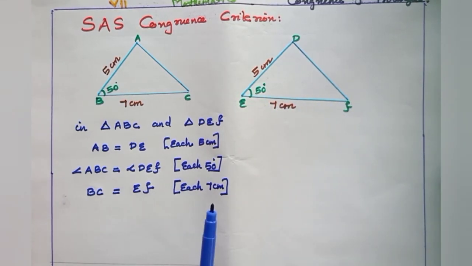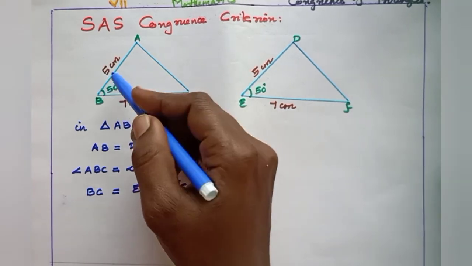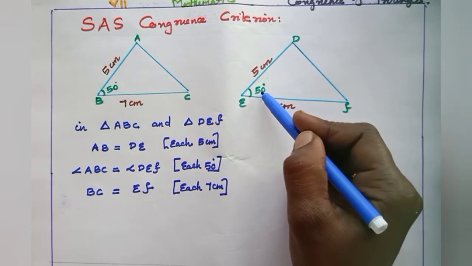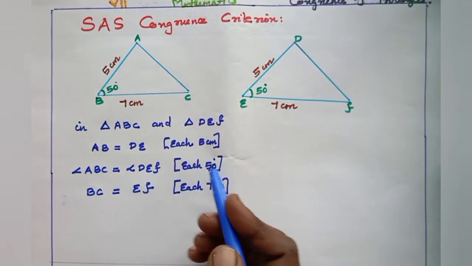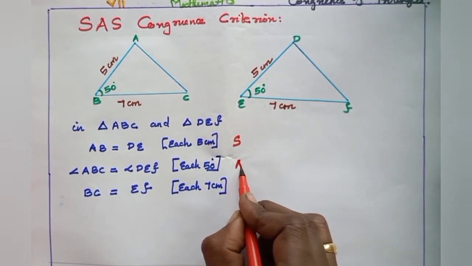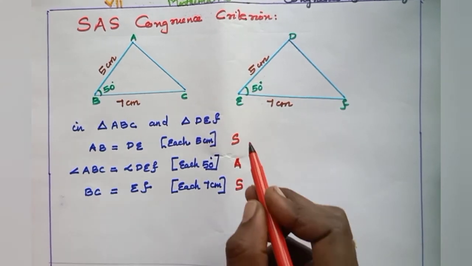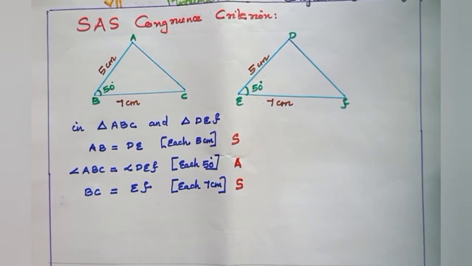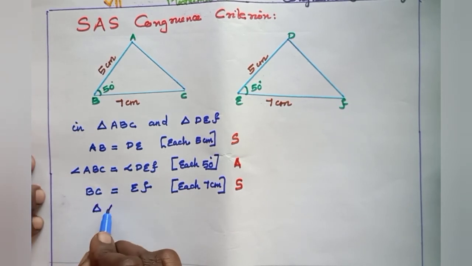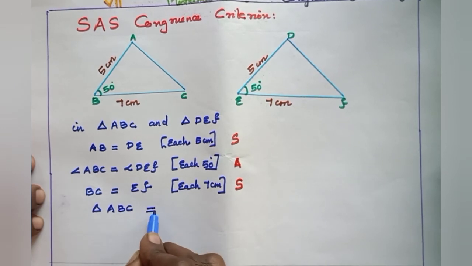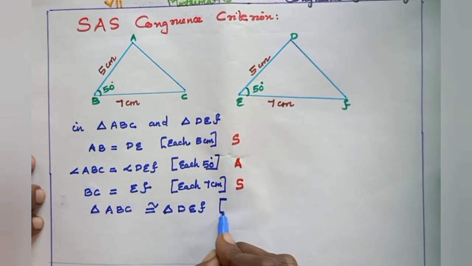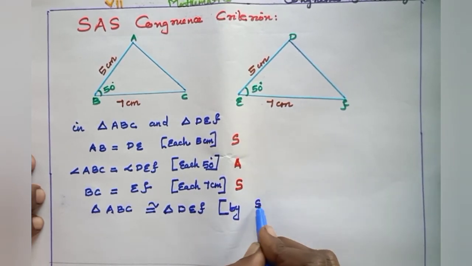So in a triangle, if two sides and included angle are equal to the two sides and included angle of the other triangle, then we can say that by SAS, side angle side congruence rule, triangle ABC is congruent to triangle DEF by which congruence rule?